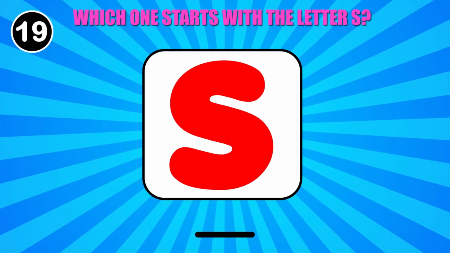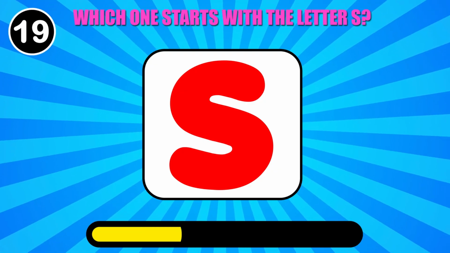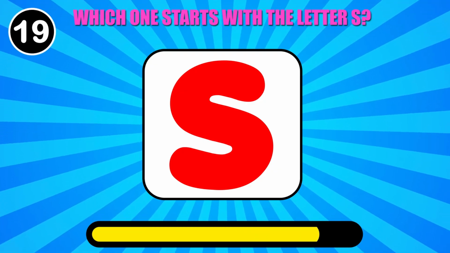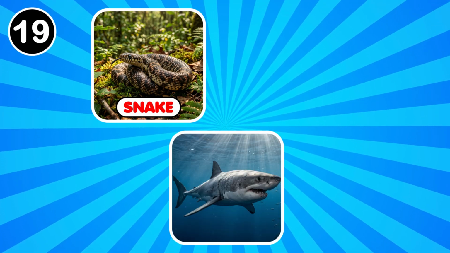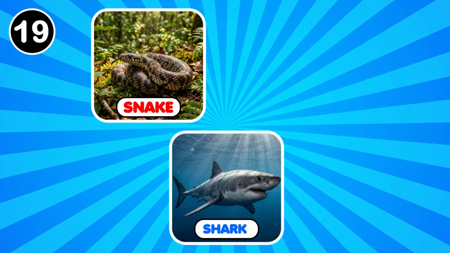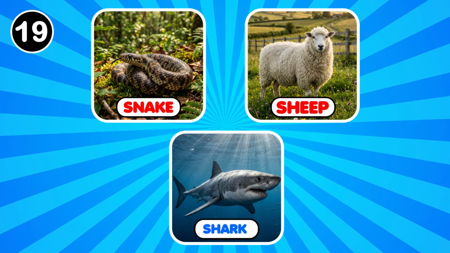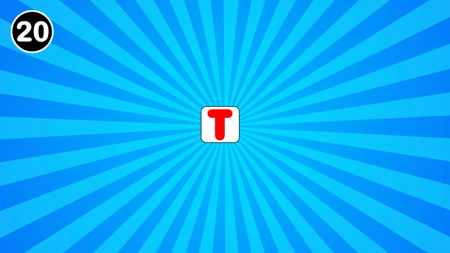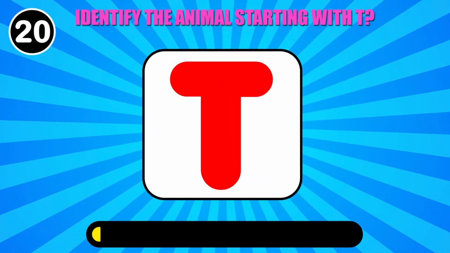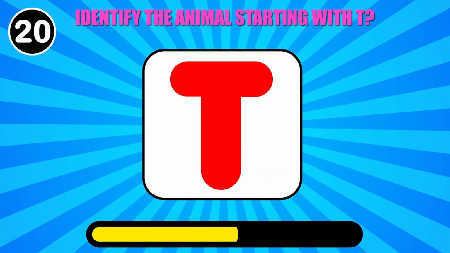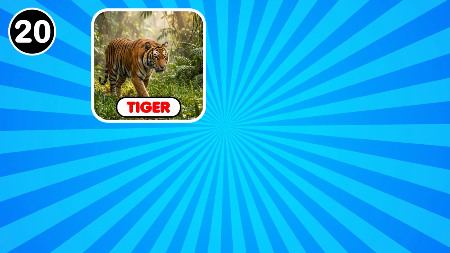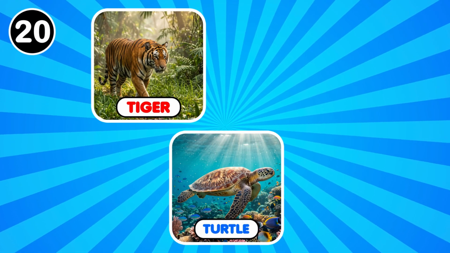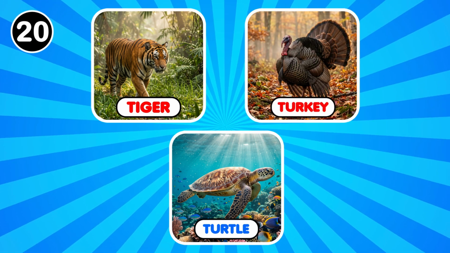Which one starts with the letter S? Snake, shark, sheep. Good effort. Identify the animal starting with T. Tiger, turtle, turkey.